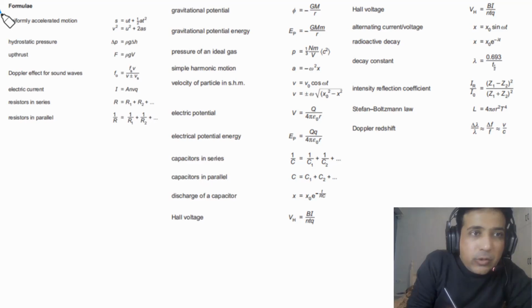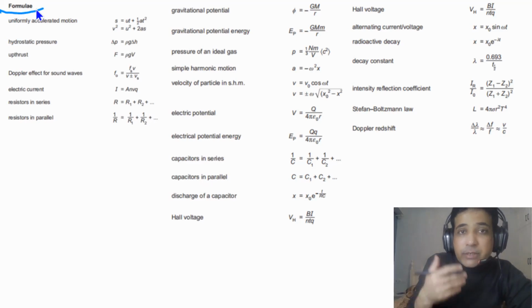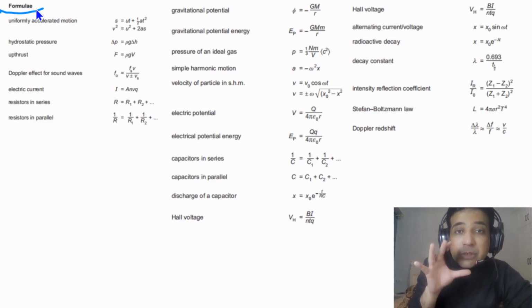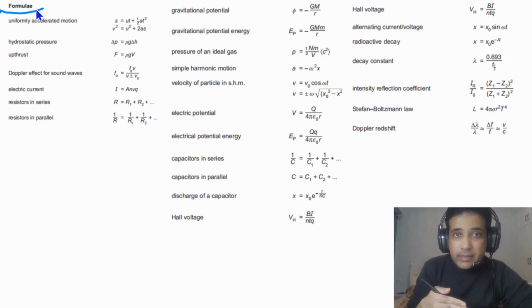On the next page of the exam paper, you can also find some important formulae. But these formulae are not all the formulae you need for A2 physics. So it's important to remember all the formulae, or at least you need to understand how to derive formulae. It's very important to understand how to derive formulae, because when you derive a formula, you understand the basic physics behind that. And this is one way to improve your conceptual understanding of physics. So always try to understand how to derive formulae.